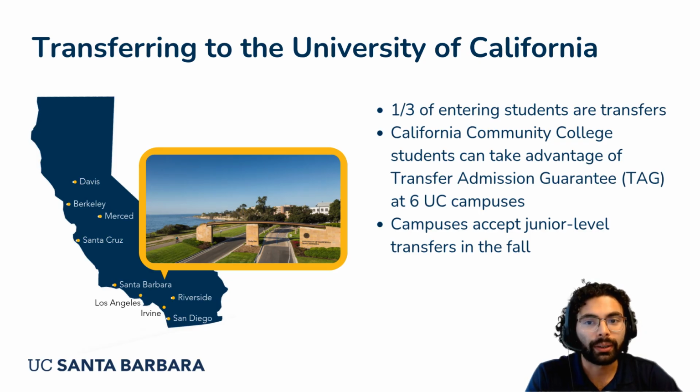If you prepared ahead of time, you can even get a guaranteed space at one of our 6 participating campuses through the Transfer Admissions Guarantee. All campuses consider transfer students at the junior level for fall admissions who have at least 60 semester or 90 quarter units of transferable credit. Very few campuses are open for admissions to lower division transfer applicants, or students with less than 60 semester or 90 quarter units of transferable college credit. It is very important to review each campus's admissions requirements for transfer students to determine if you are eligible.